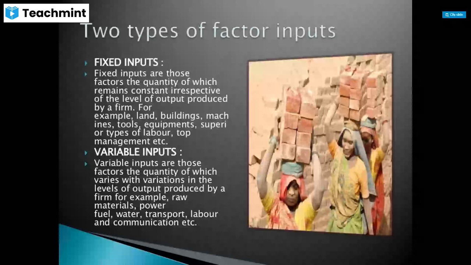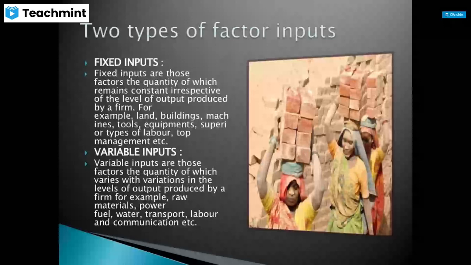And variable inputs are those we use only when we are producing. If we stop the production, then we don't use them. That is why we call them variable inputs. Variable inputs are those factors the quantity of which varies with variations in the levels of output produced by a firm. For example, raw materials, power, fuel, water, labor, communication, transport. Whenever you are producing, only then you spend on these inputs. Those inputs we call variable.